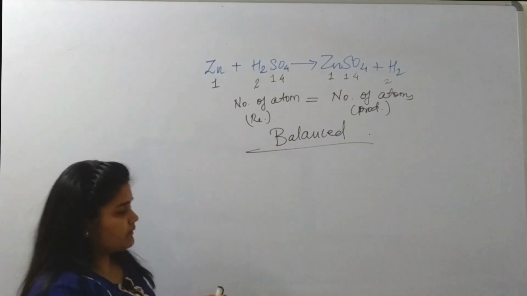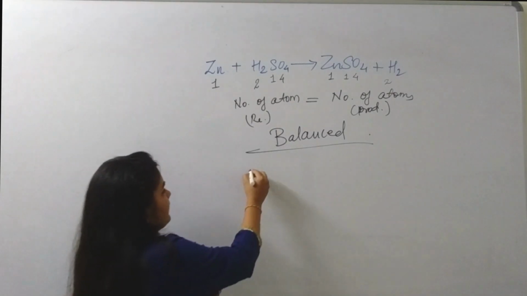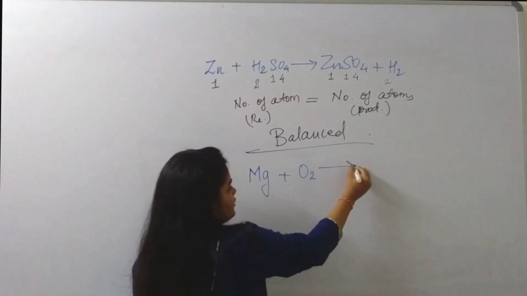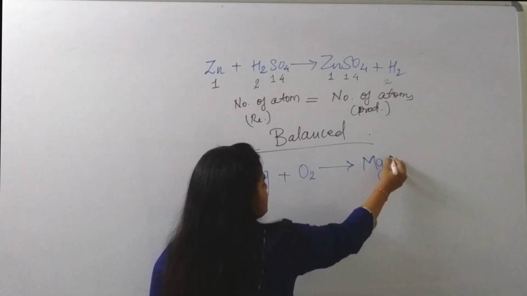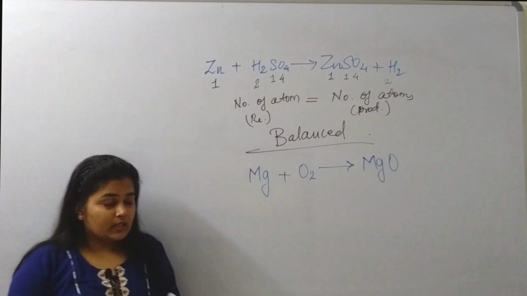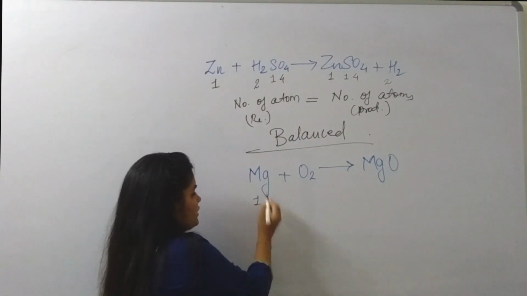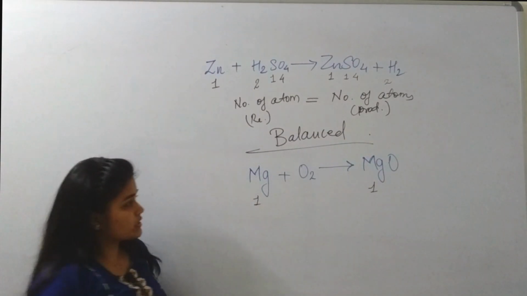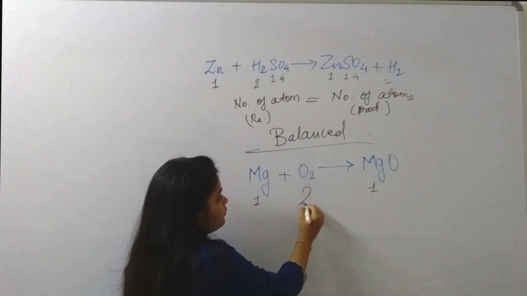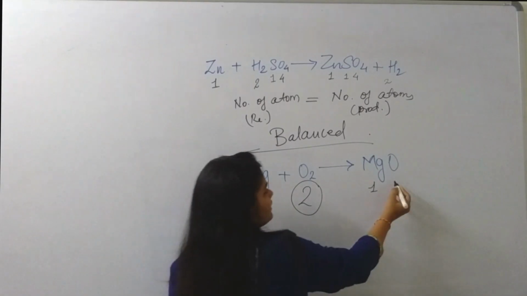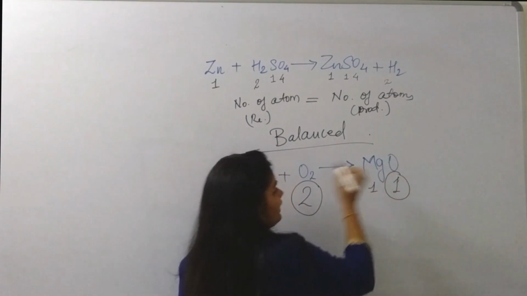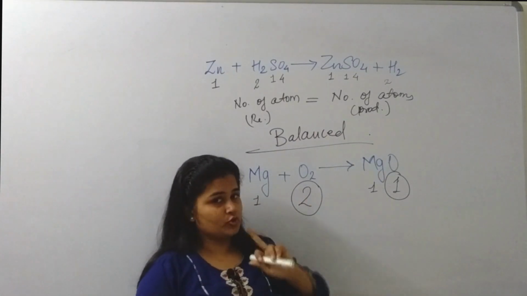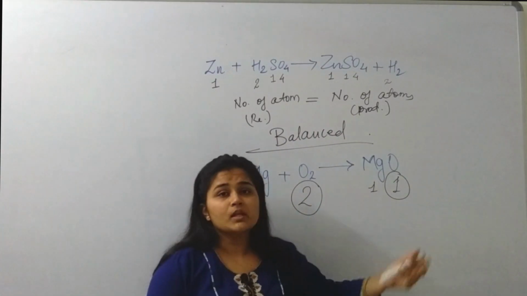Let us take our previous example where we had reacted magnesium plus oxygen to give magnesium oxide. Now look here, only one magnesium means magnesium is balanced. Here we have 2 oxygen, but here we have only 1 oxygen, means the number of atoms on reactant side is not equal to the number of atoms in the product side.